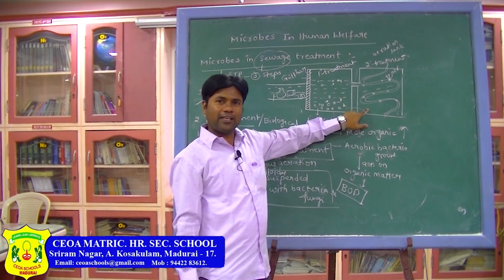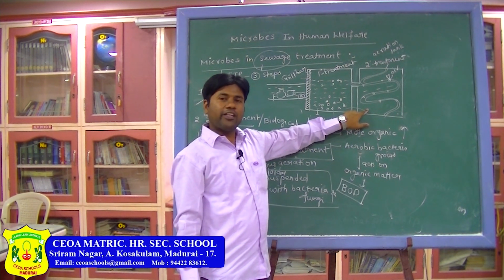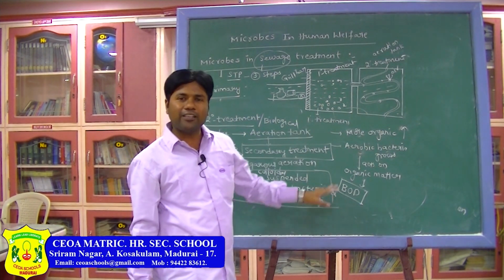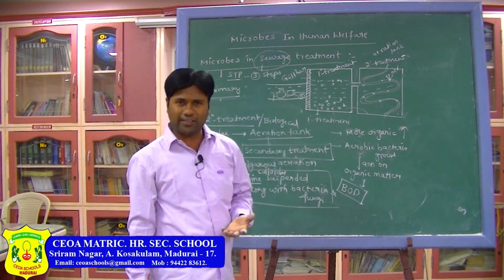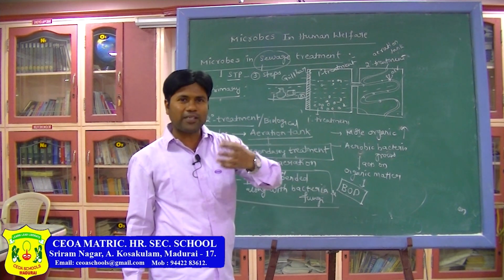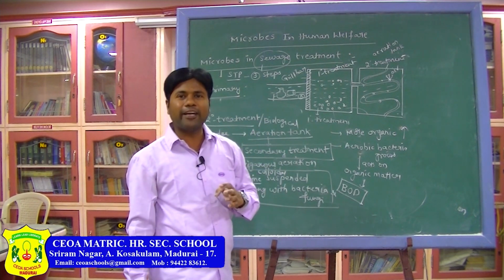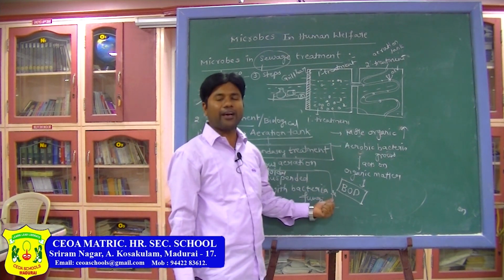When organic matter is dissolved, pollutants will be decreased. With the help of whom is this process happening? With the help of the bacteria or microbes. That bacteria needs more oxygen. The oxygen present in that atmosphere is used up, because oxidation is continuously occurring.